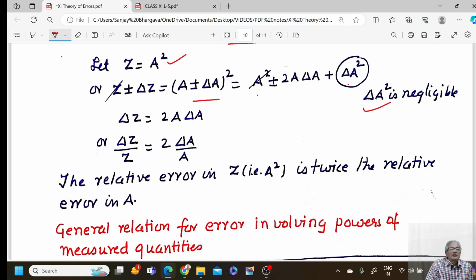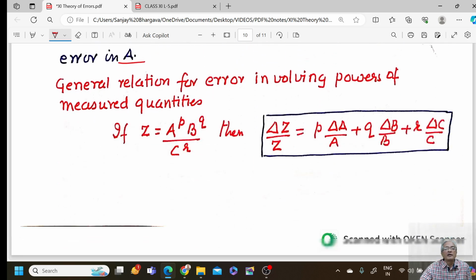On the left hand side Z and Z would cancel out, so I'll get delta Z would be equal to 2A delta A. I can divide by Z is equal to A square on both the sides, so this will give me delta Z by Z is equal to 2 times delta A by A. So relative error in Z, that is A square, is twice the relative error of A. So simple, power times the relative error of A.